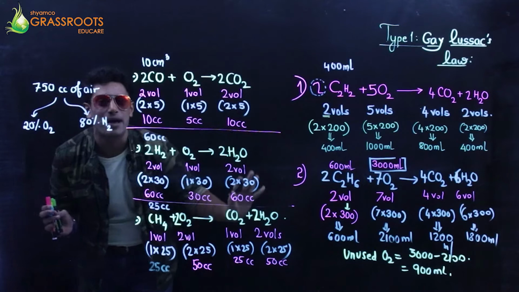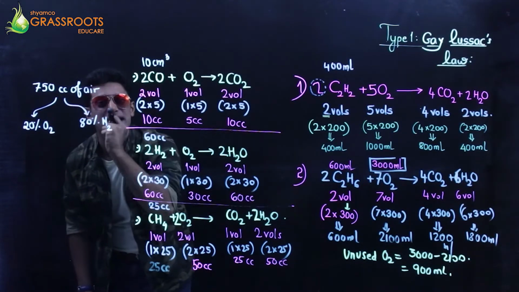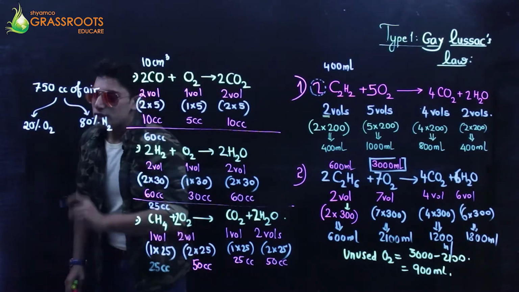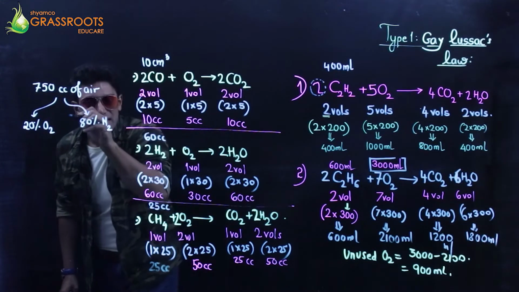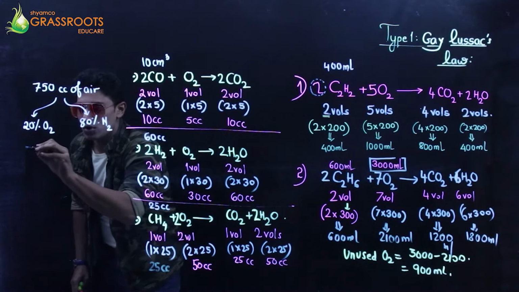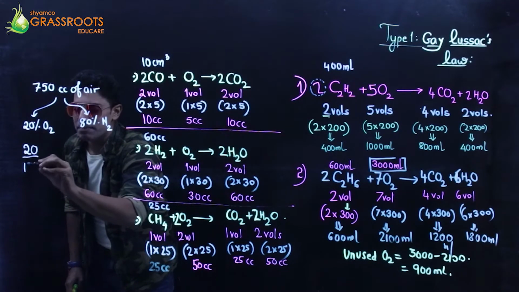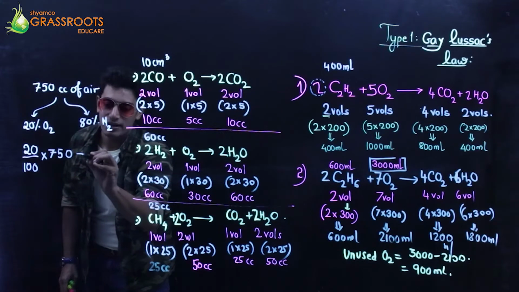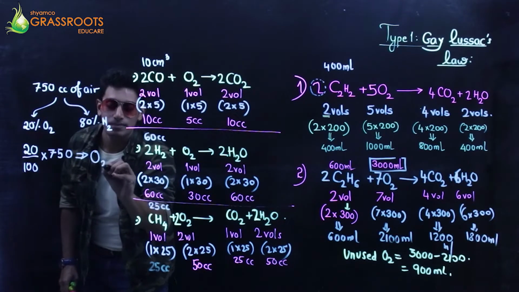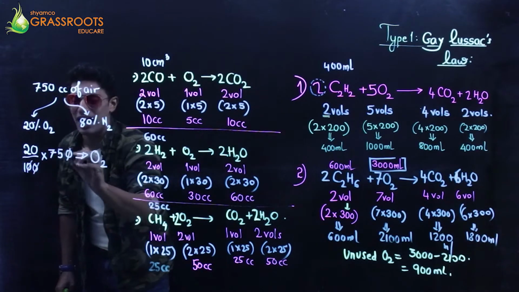You can neglect them. These are major components. Right. So can I say 20% of air is oxygen? That's how much I have with me, guys.